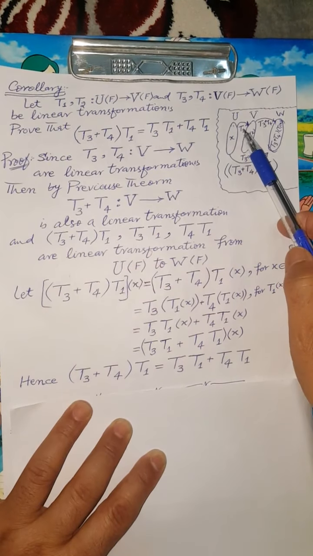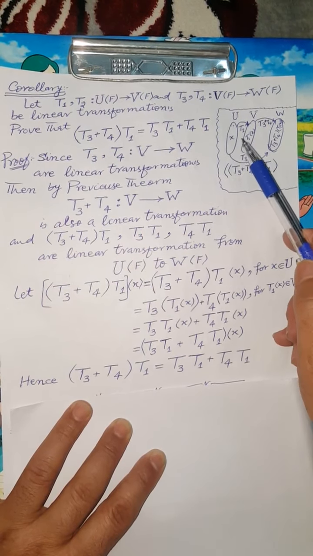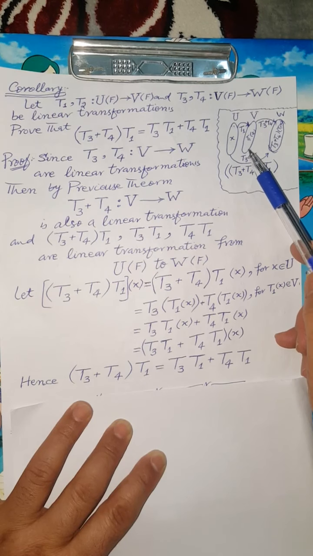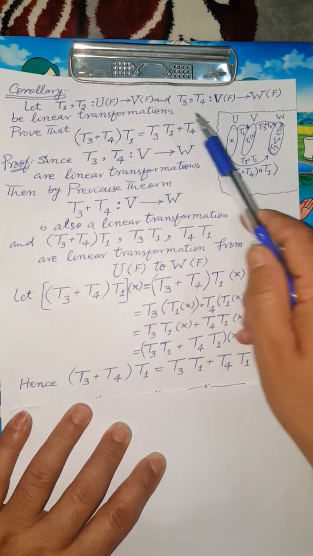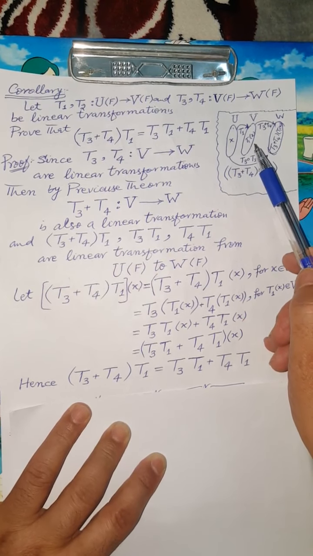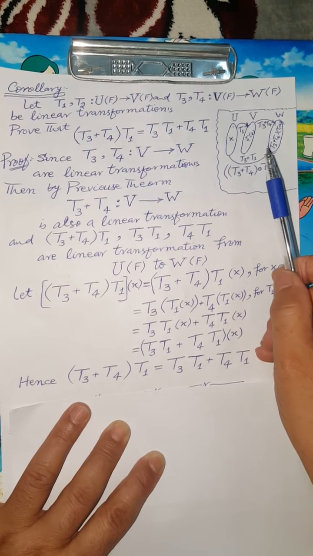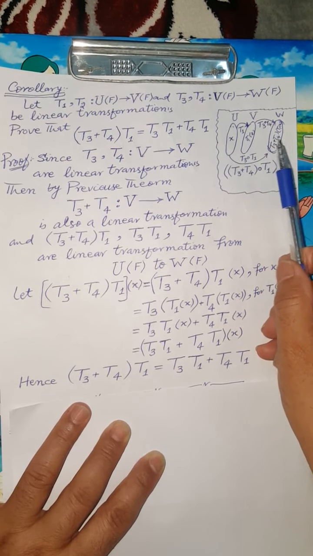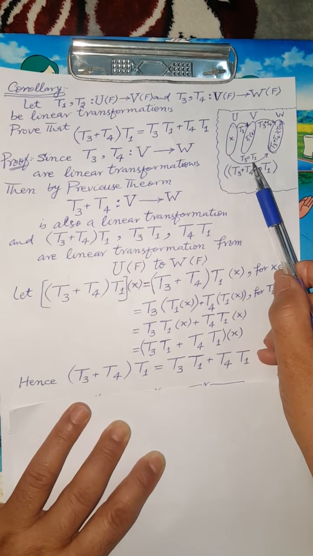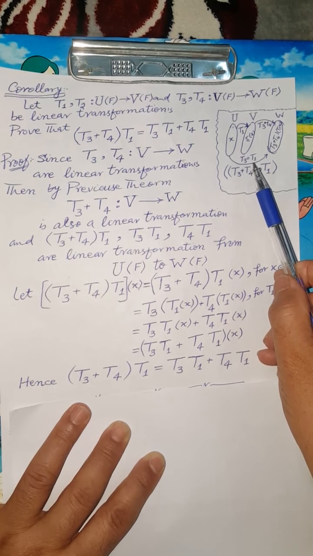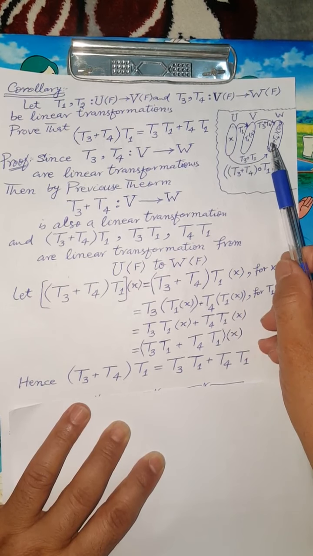Since T1 is a linear transformation from the vector space U to the vector space V, therefore the image of X under the linear transformation T1 is an element of the vector space V, and T3 is a linear transformation from the vector space V to the vector space W. Therefore the image of T1X under the linear transformation T3 is an element of the vector space W. That is, the composition of T3 on T1 is a linear transformation from the vector space U to the vector space W,